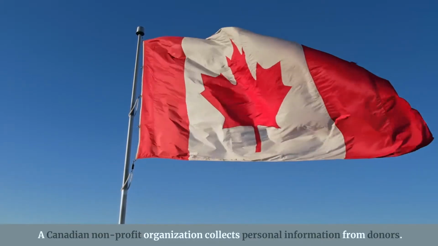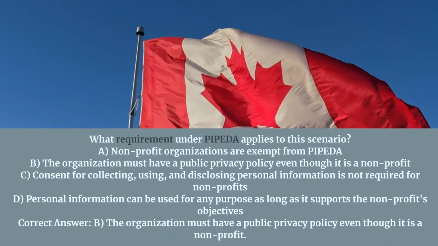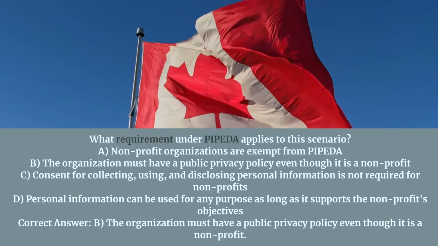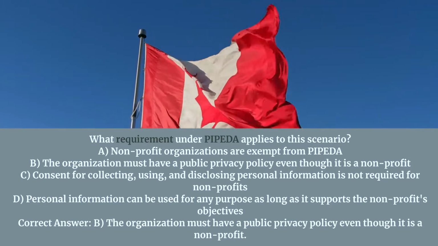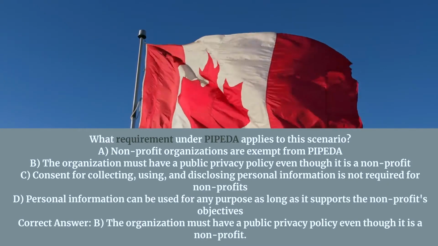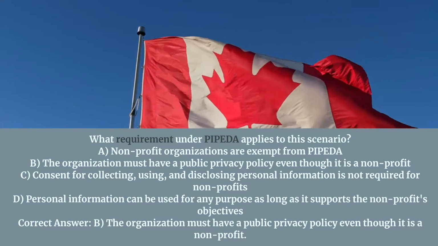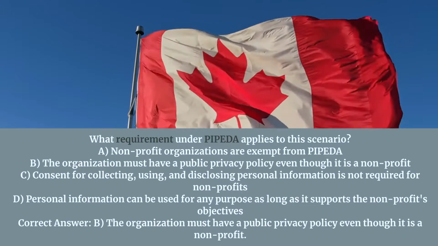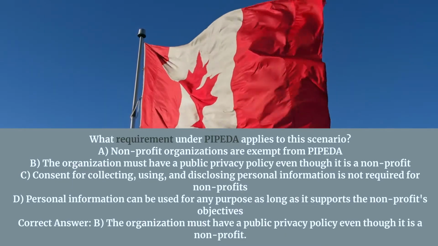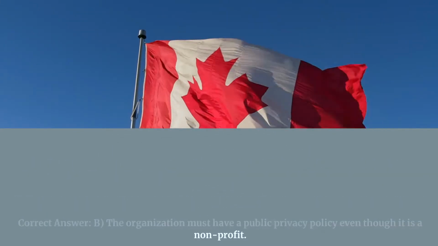A Canadian non-profit organization collects personal information from donors. What requirement under PIPEDA applies to this scenario? A. Non-profit organizations are exempt from PIPEDA. B. The organization must have a public privacy policy even though it is a non-profit. C. Consent for collecting, using, and disclosing personal information is not required for non-profits. D. Personal information can be used for any purpose as long as it supports the non-profit's objectives. Correct answer. B. The organization must have a public privacy policy even though it is a non-profit.